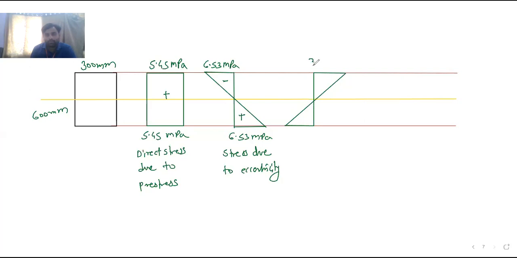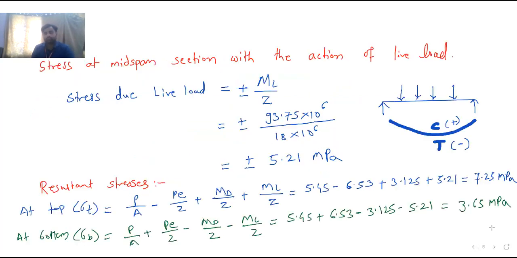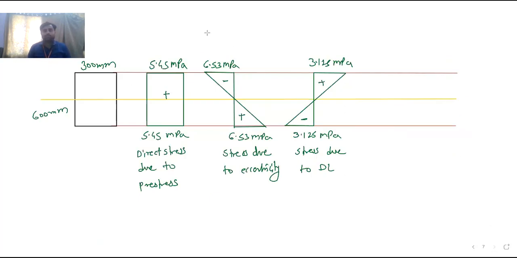So it is plus minus 3.125 MPa. And here you can write stress due to dead load. This is the stress due to dead load. Then next one. Next one is stress due to live load.